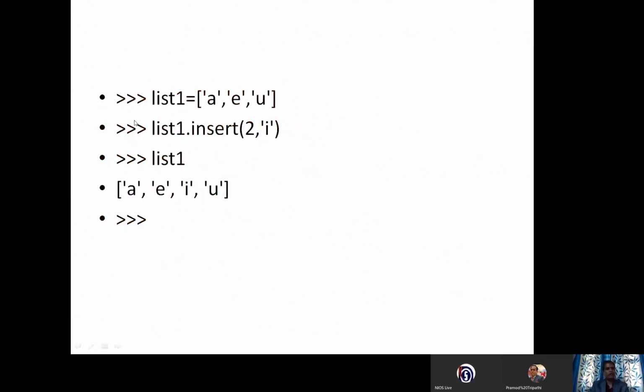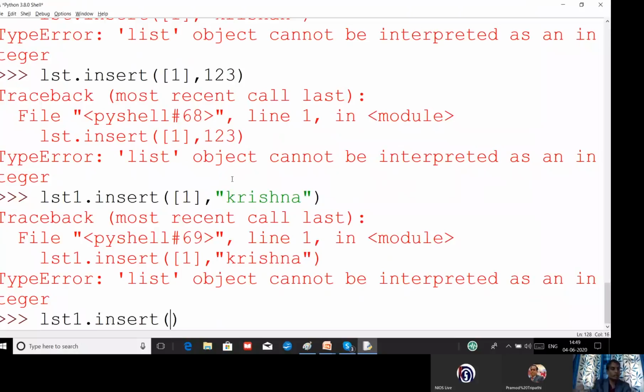All right, you can see this is the value AEU. I have given list1 dot insert, index number 2. Let us see again, lst1 dot insert, bracket open. I forgot that the index number should not be given in a square bracket.